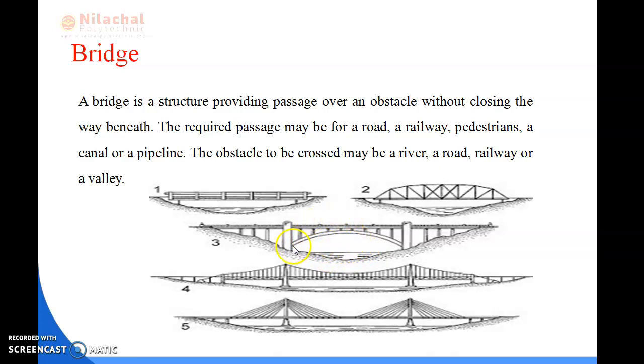But here the river length is here. The bridge lies on a large river. Here it is a railway bridge. It is a suspension type bridge.